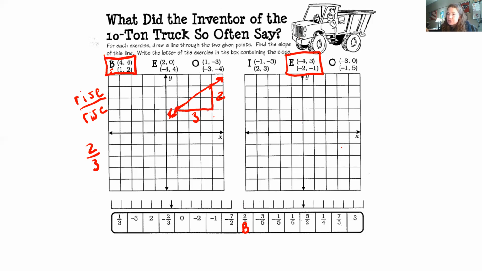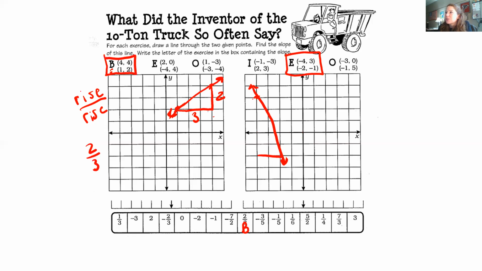If it goes down and to the right, it's negative. So letter E, we're going to start at the origin. We're going to go left 4, 1, 2, 3, 4, up 3, 1, 2, 3. And then for the second one, we're going to go left 2, down 1. So when we connect our dots, I wish I could make a straight line. All right, we connected our dots.